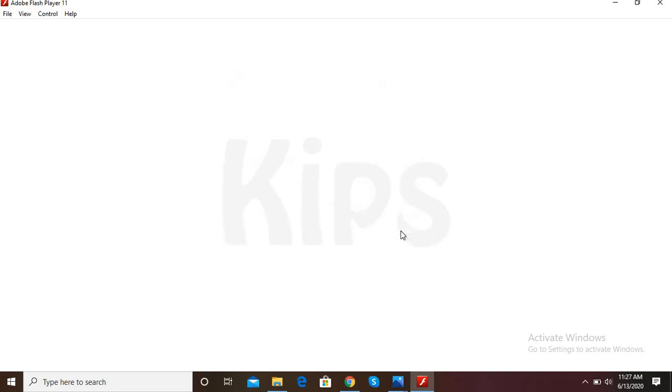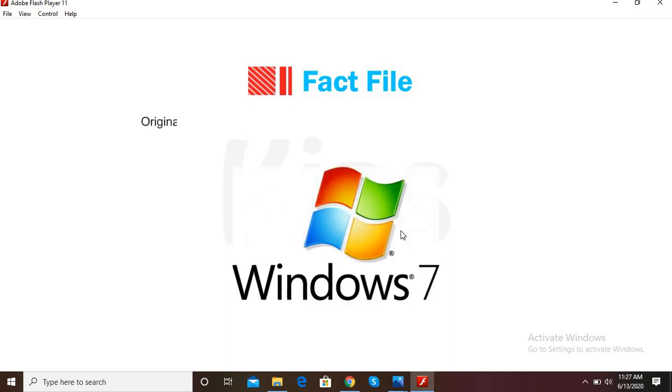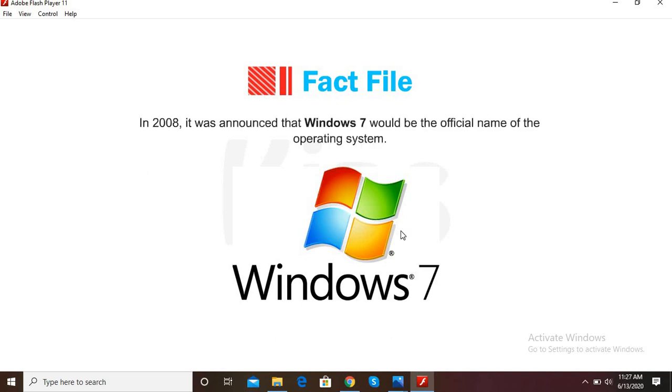Students, originally Windows 7 was named Blackcomb, which was renamed Vienna in early 2006. In 2008, it was announced that Windows 7 would be the official name of the operating system.